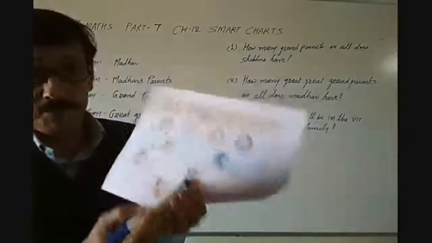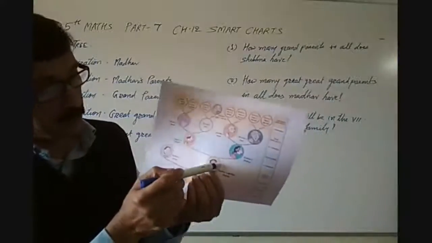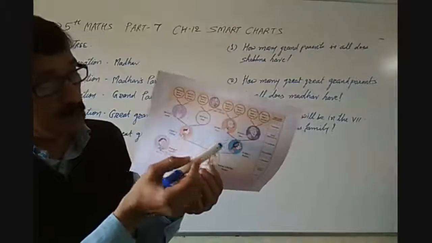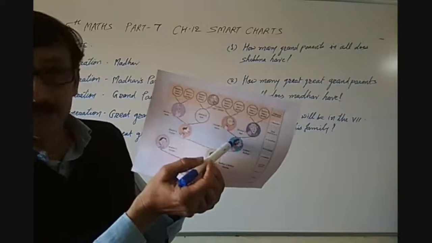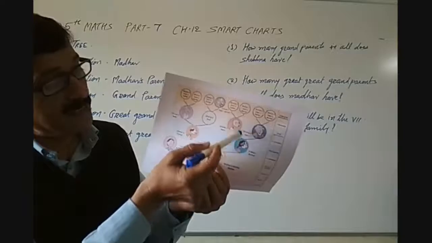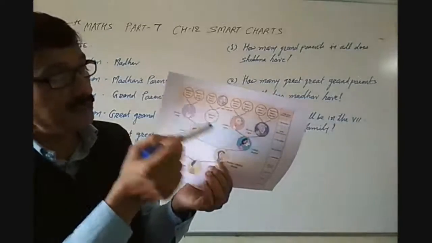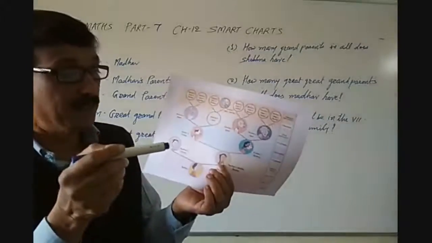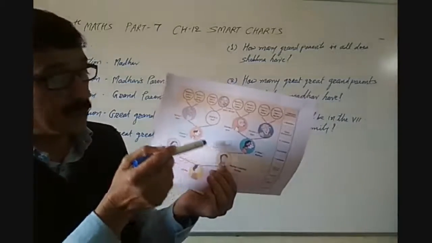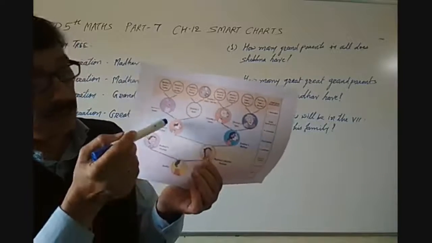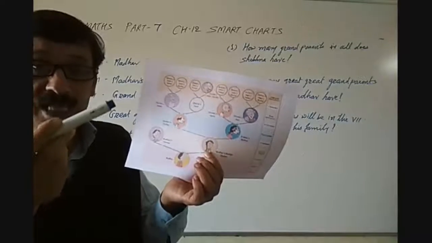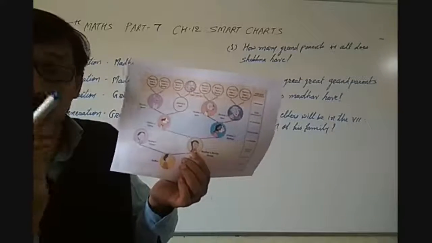For Shobna, parents are mother and father. Then grandparents: father's parents and mother's parents. Those are grandparents for Shobna, isn't it? So Shobna, her parents, mother and father, and their parents are grandparents for Shobna.